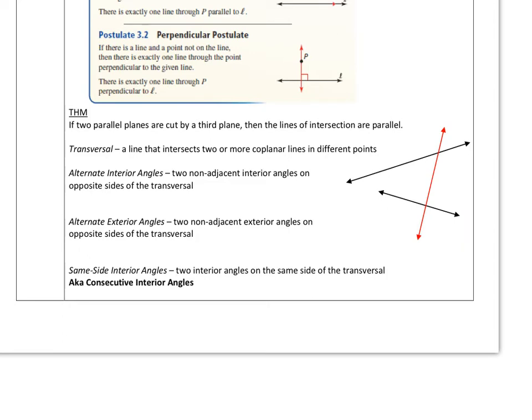Let's take a look at some other definitions. Again, these are things that you may have been taught, but we're going to talk about them. And today we're going to keep these lines not parallel. So let's take a look.